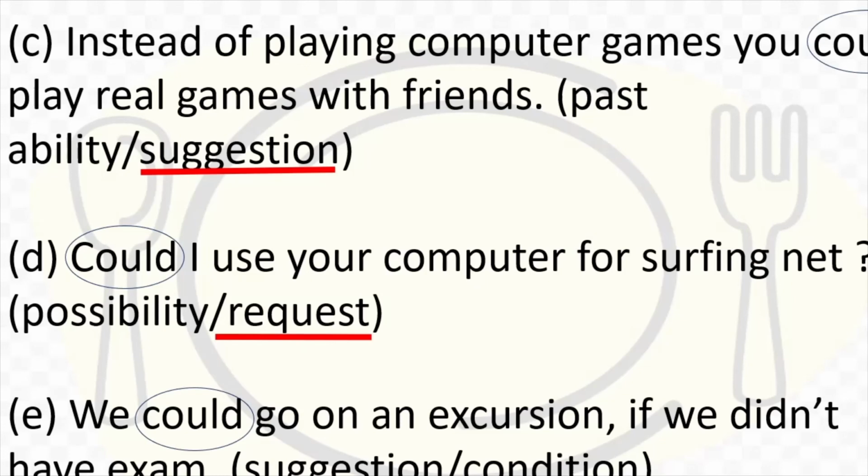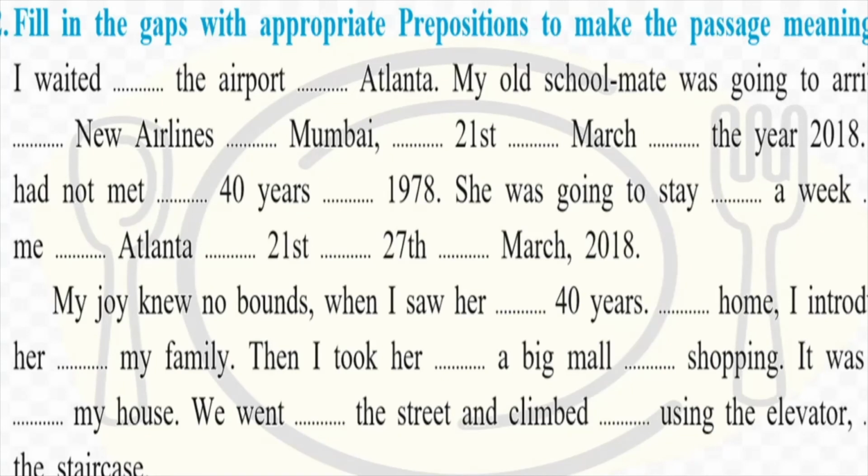Now we come to the last exercise here in our textbook. So this is assignment or exercise number 12 in your English workshop part, where you're supposed to fill the gaps with appropriate prepositions in order to make the passage meaningful.